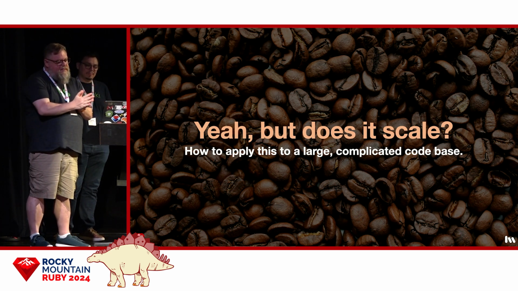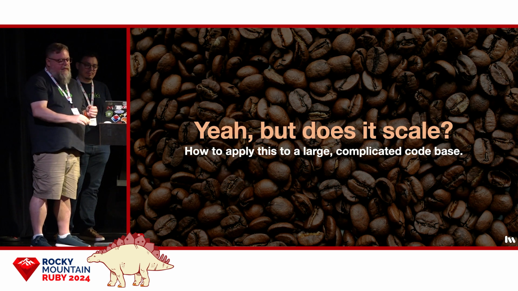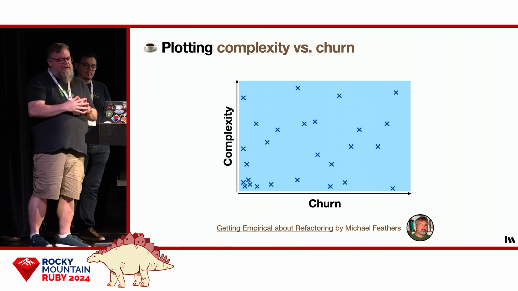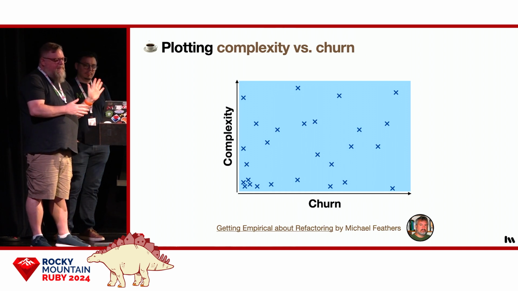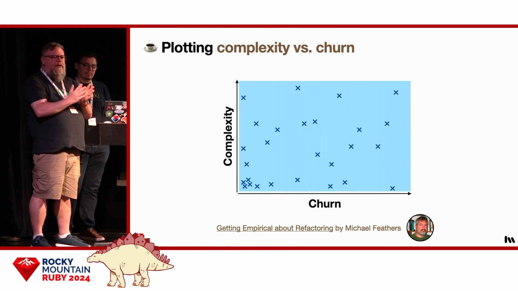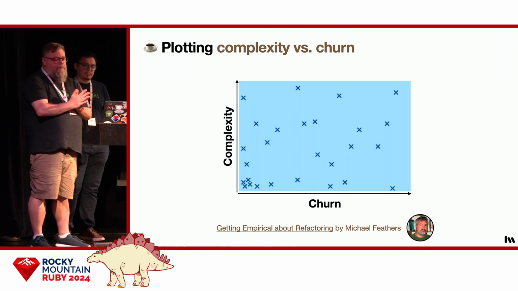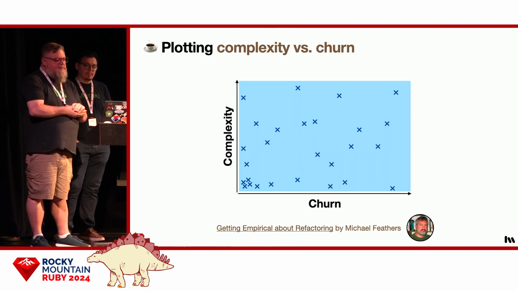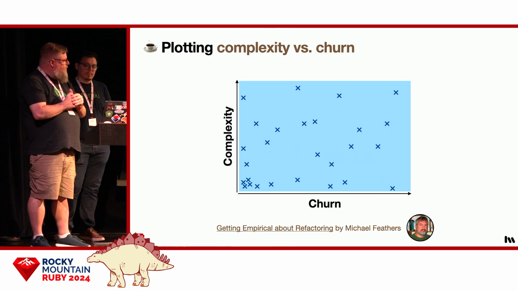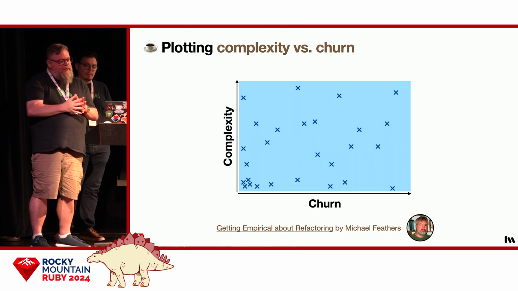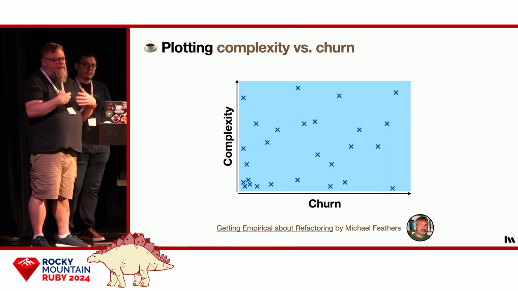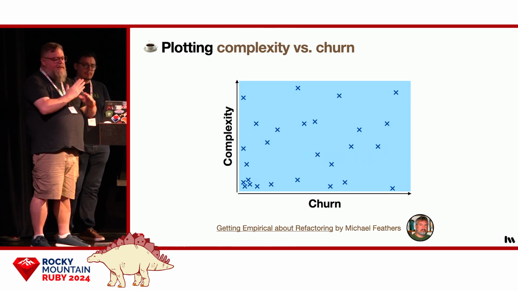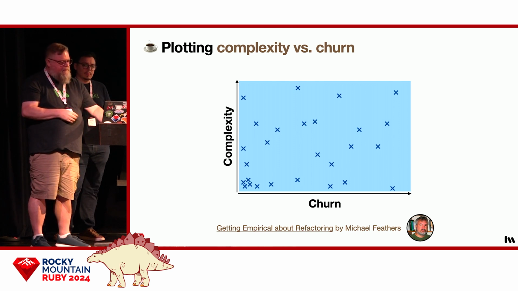So let's take a look at how to use churn and complexity together to evaluate your whole code base. To find the areas that need the most attention in your application, plot complexity and churn like this using a tool like Code Climate or the Ruby Critic gem. This kind of churn versus complexity chart was first proposed by Michael Feathers, who's the author of Working Effectively with Legacy Code. And we use this kind of chart ourselves to locate the areas in our code base that need an intervention. To understand the chart, let's break it into quadrants so that we can look at each one.